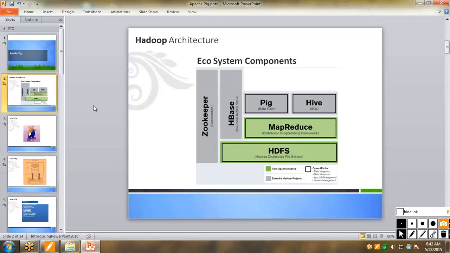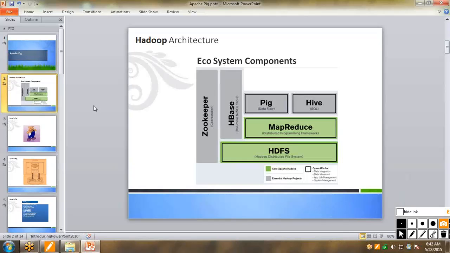This path I use. This is the Hadoop path. Hadoop path should be my home.